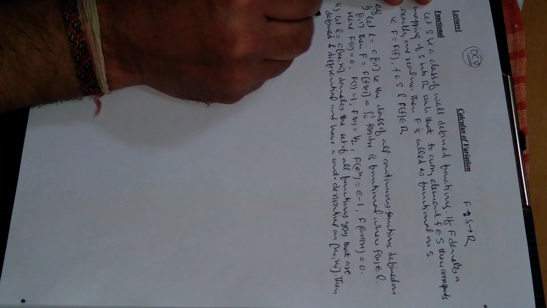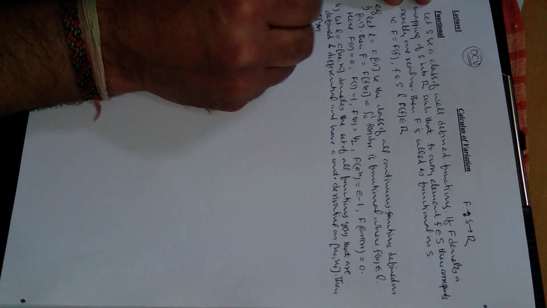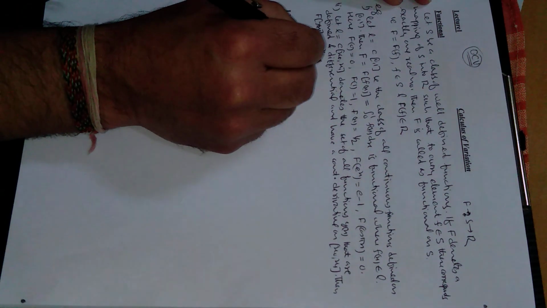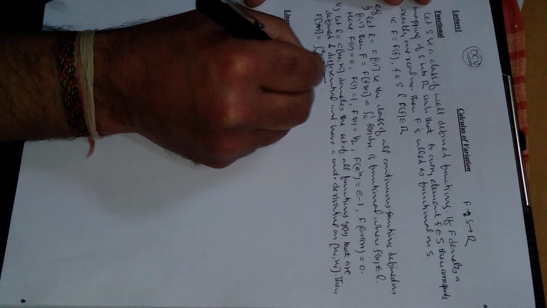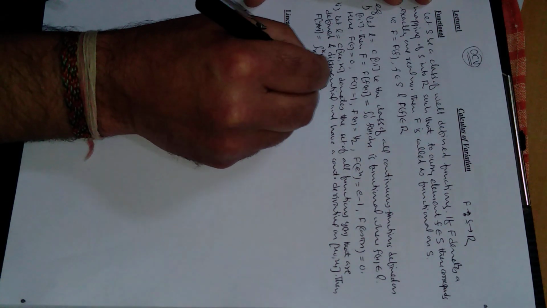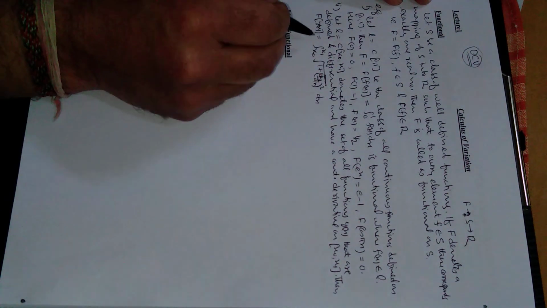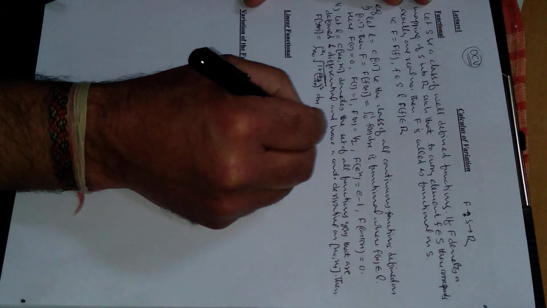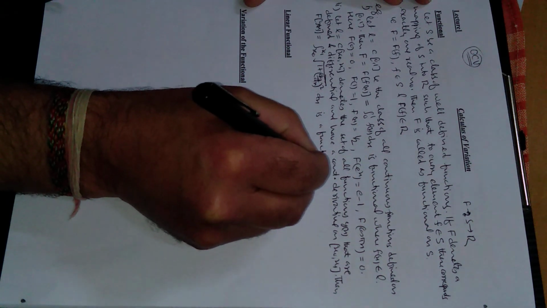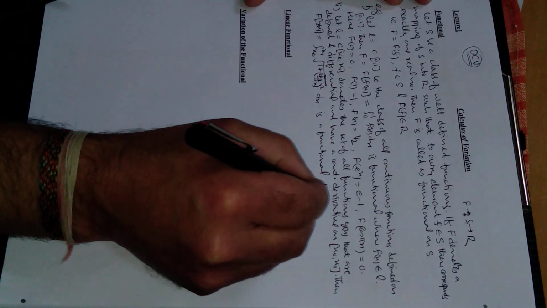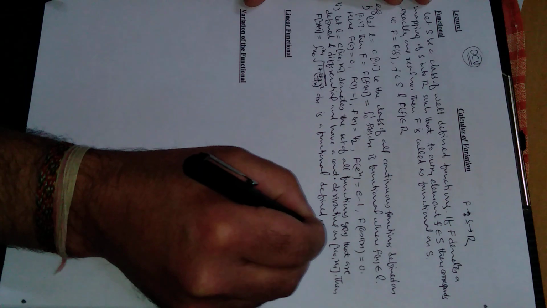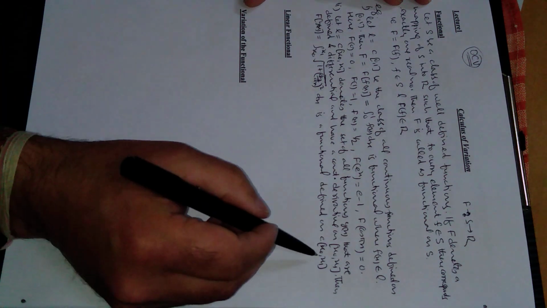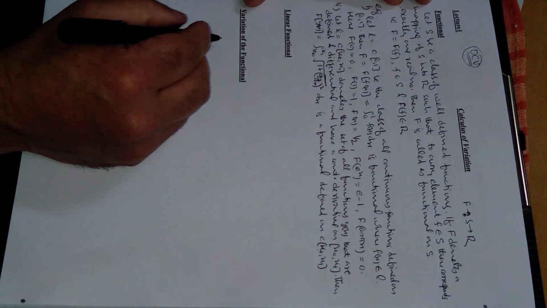Then the functional of y will be equal to the integration from x0 to x1 of the square root of 1 plus (dy upon dx) whole square, with respect to x. This dy by dx means the derivative of y. This is a functional defined on C, the set of a class of continuous functions on the closed interval x0 to x1, right?